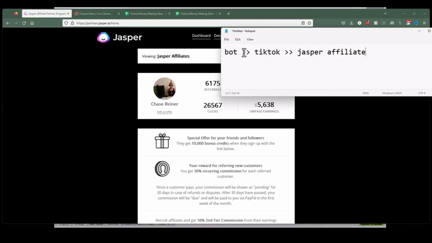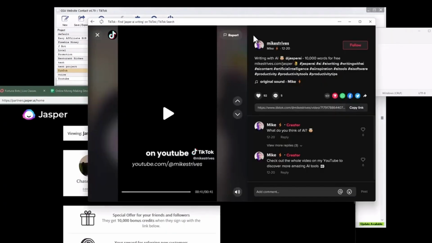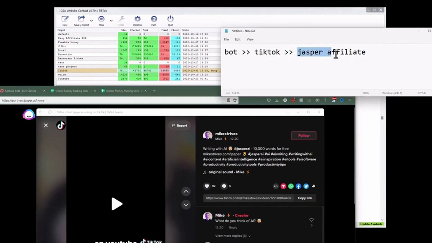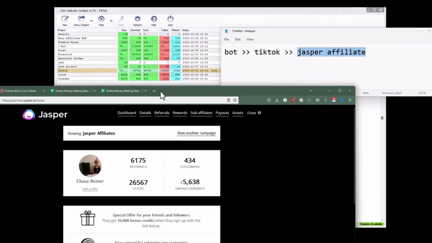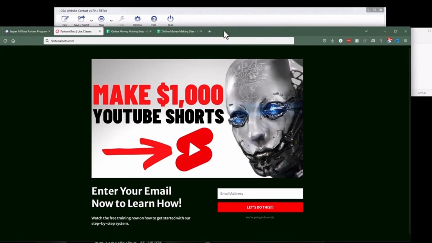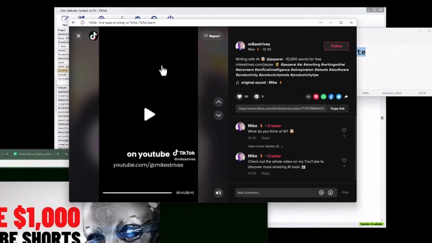If we want to review it, what we're doing is we're using a bot to send traffic to TikTok videos, right? So we have our bot here sending traffic to our TikTok video here. And then our TikTok video is sending people to either our affiliate or our actual landing page and capturing those emails. And then we are able to market to them constantly and get paid. And then on top of that, the TikTok videos are going to bring in organic traffic.